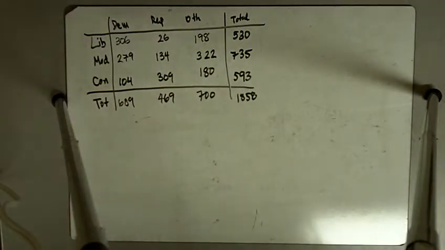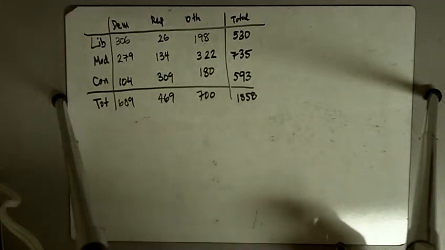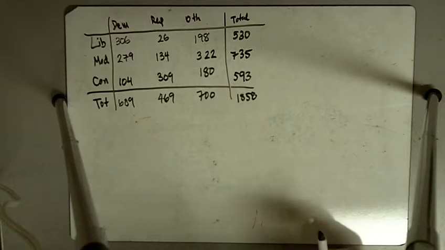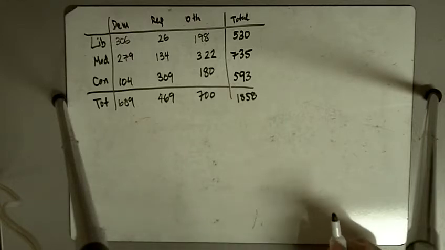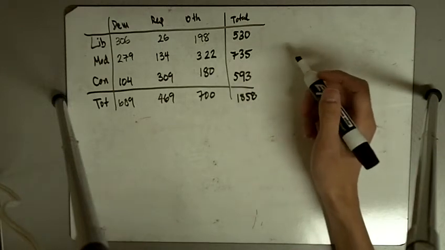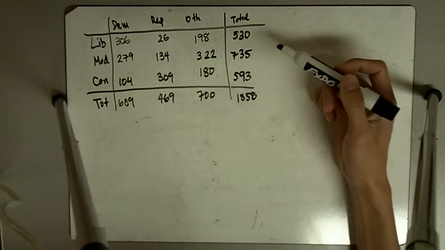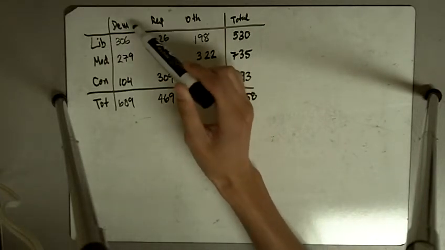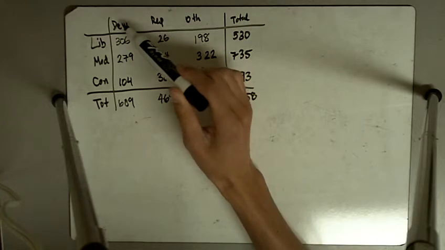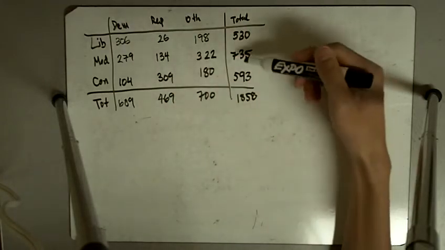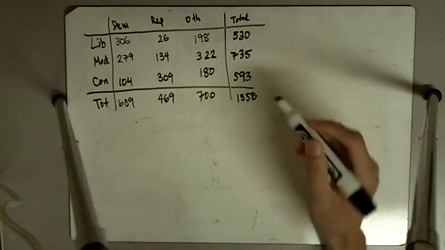Alright, so this is GSS Political Party. So we've got the General Social Survey, and it's done at the University of Chicago, and they summarized the table, and they asked the participants, a total of 1,858 people, whether they identify their own ideologies as liberal, moderate, or conservative, and then they also asked if they are Democratic, Republican, or some other political party, and this is the results of the table given right here.